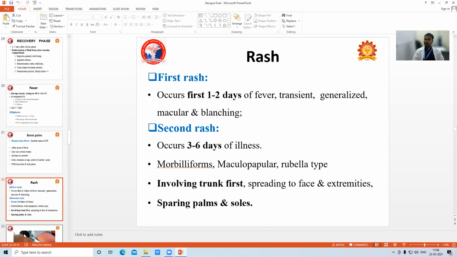So, do you people know the common diagnoses of fever with rash? Depending upon the day of fever, the day of onset of rash, we can easily diagnose a few of our infections. There is a mnemonic for that also.